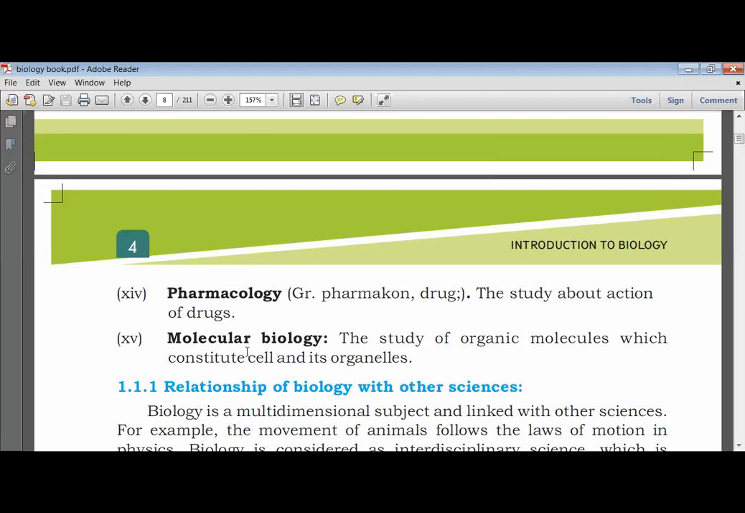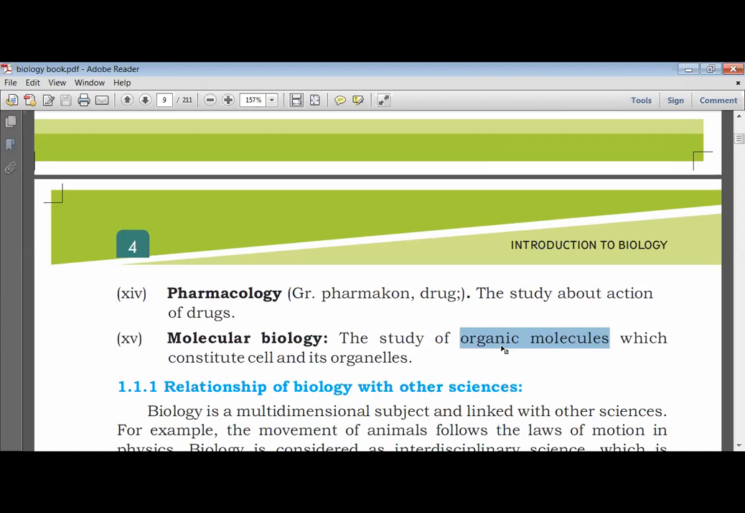Now molecular biology. Molecular biology is the study of carbon-containing compounds. All the carbon-containing compounds are called organic molecules. When carbon is present and it is linked with hydrogen, oxygen and nitrogen, these are called organic molecules.